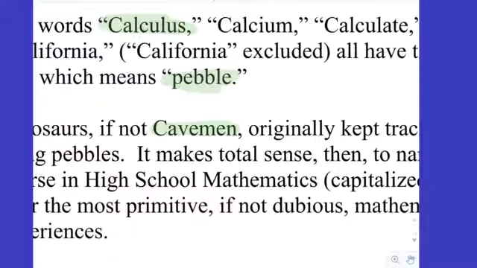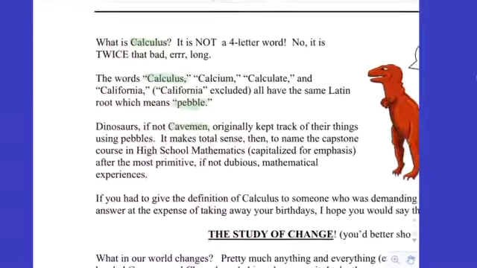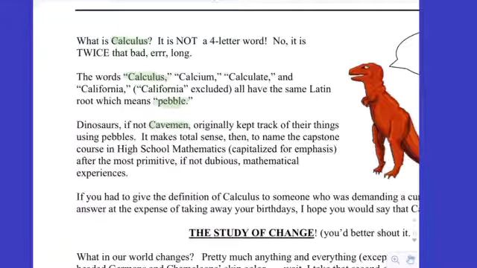And then other cavemen got jealous. So then the idea of 0 came along. We have 0 rock. And then they had too many rocks in their hand. And then they fell and broke. And so we had fractions, right? But they used rocks to count with. All right. And so that's why we use calculus, kind of the most primitive way to count with rocks. We use it now as the root for the capstone course in high school.